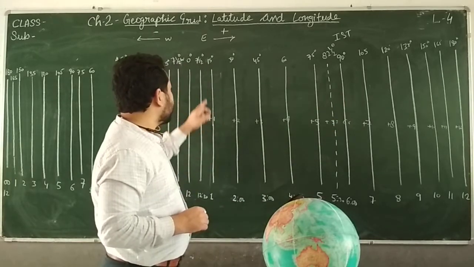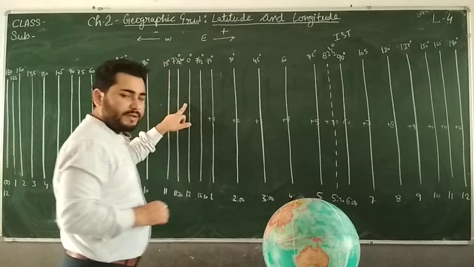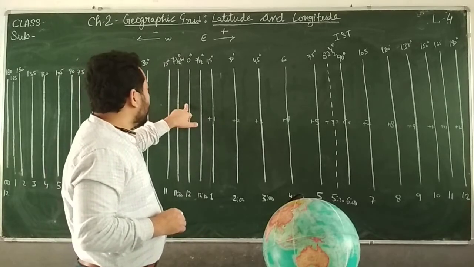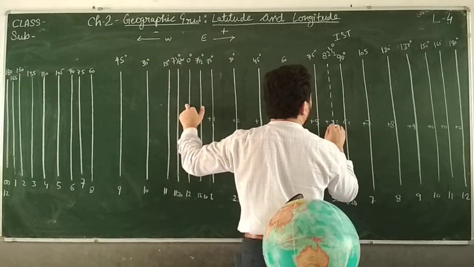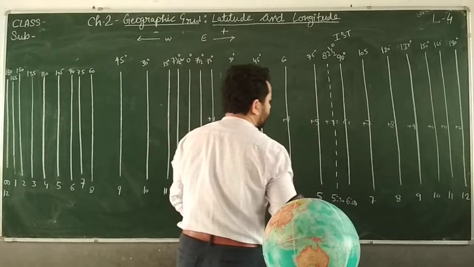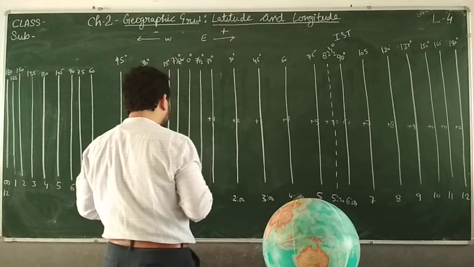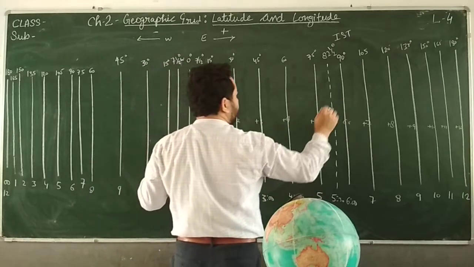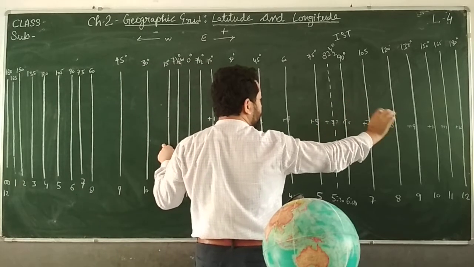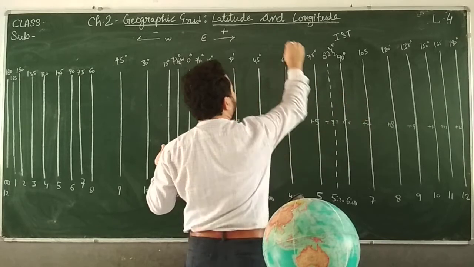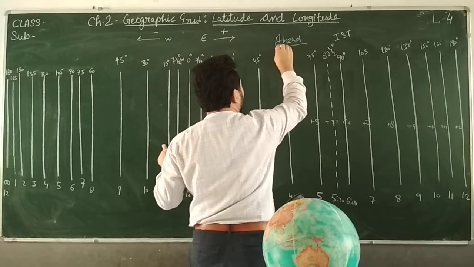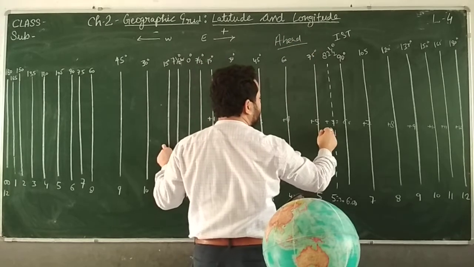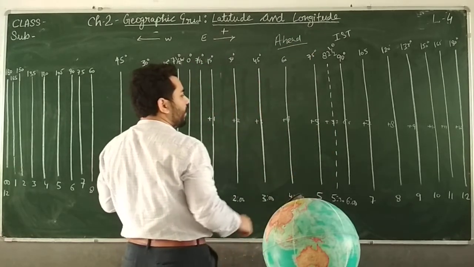Suppose at 0 degree one country, England, is there, and one country, India, is here. India is on the eastern side, so it means the time will be ahead. Plus means ahead. It means the time here will be 5.5 hour ahead. Why?